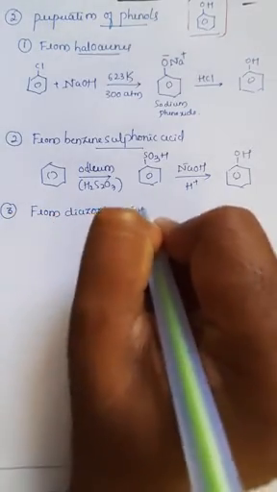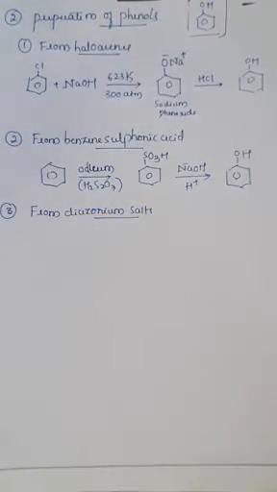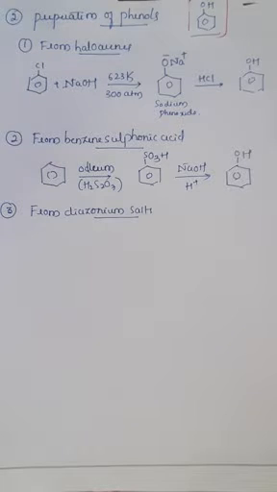Preparation of phenols from diazonium salt, right? As I explained in earlier classes, diazonium means di means two, azo means nitrogen, nitrogen double bonded compounds, right? So diazonium salts are the class of compounds which have nitrogen nitrogen double bonds.